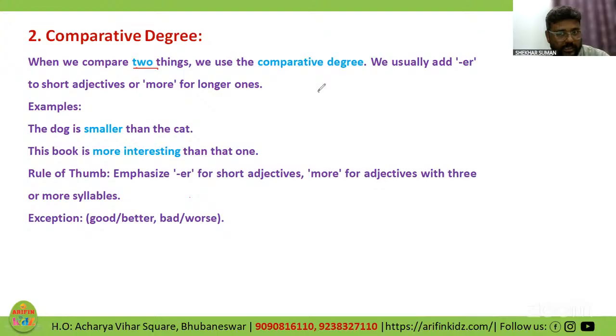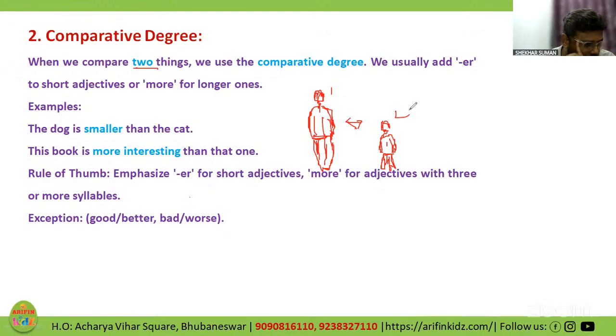In the positive degree, I drew a boy who is tall, and I will compare this person with a boy who is short. So whom have I compared? I have compared two people, who is tall and who is short. So this is a comparison between two people. This is person number one, this is person number two. Got it?